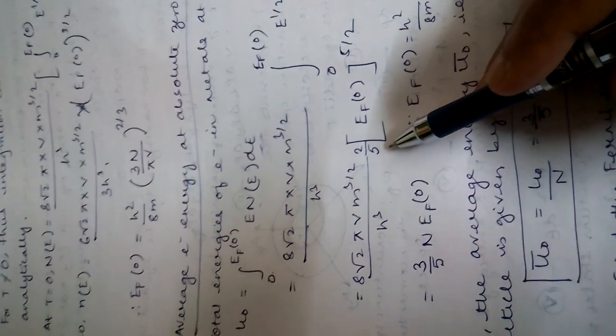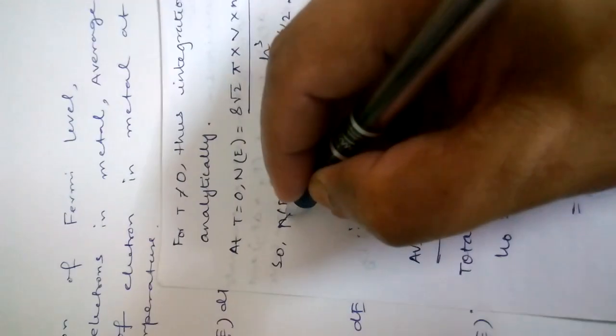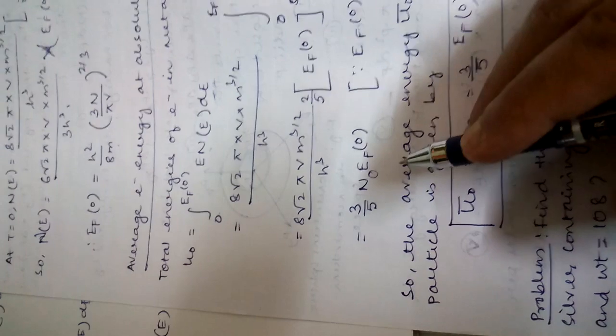And finally, after simplification, we have EF0 to the power 5 by 2 into 2 by 5. And after simplification, we have 3 by 5 in place of this expression. This is nothing but this N0. Better to write Ne. This is basically N0. N0 means the total number of electrons in the metal at 0 Kelvin temperature. So this is nothing but N0, and after adjusting this expression we may write 3 by 5 N0 into EF0.